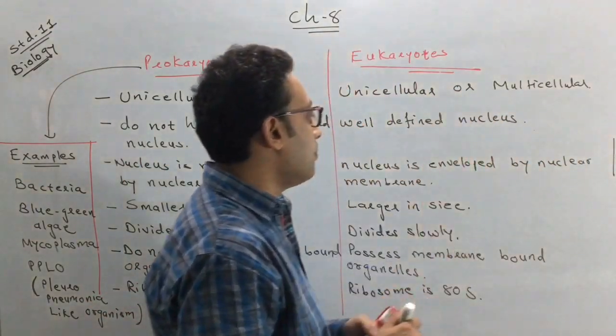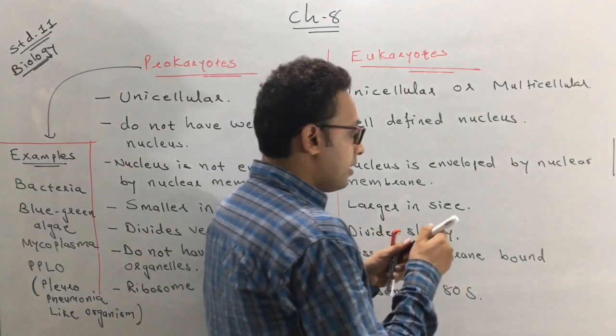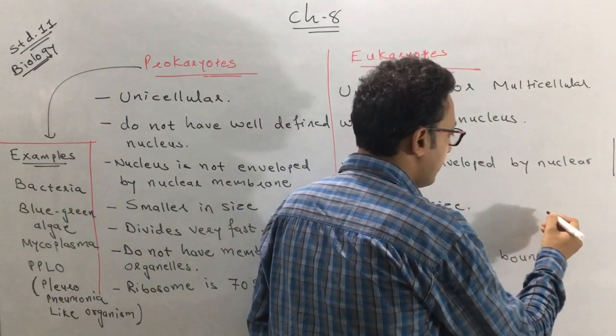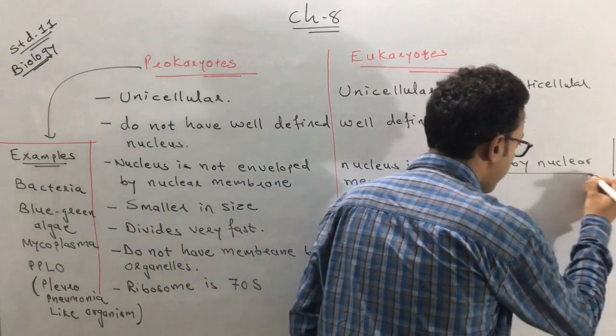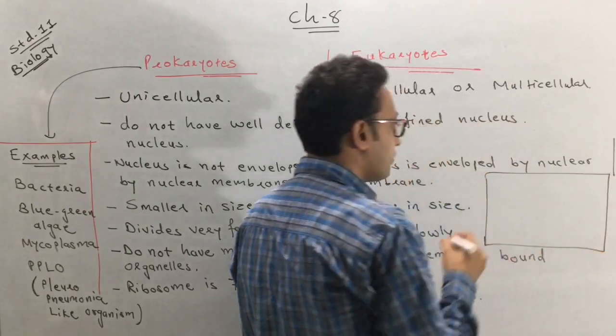Similarly, which are the examples of eukaryotes? I write down the examples over here in the box.